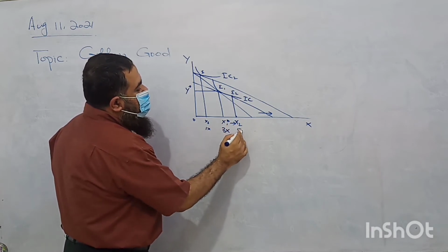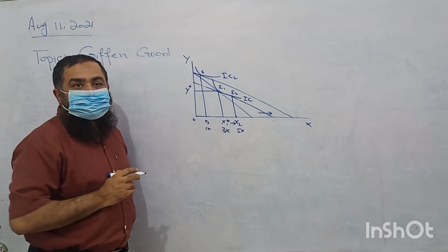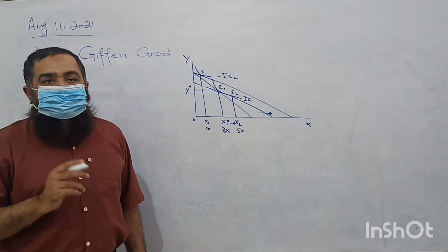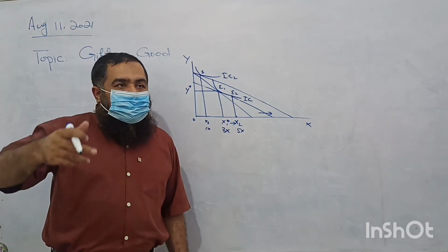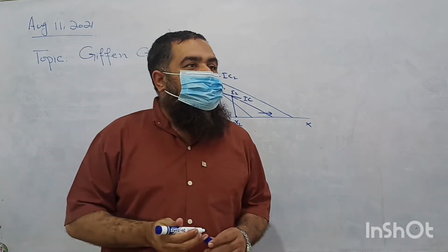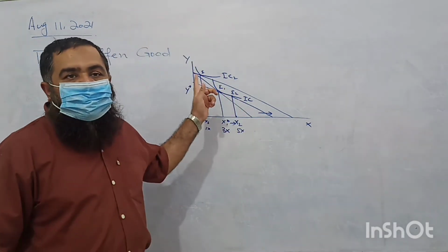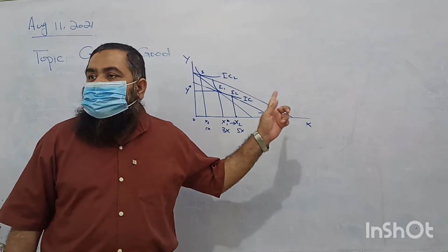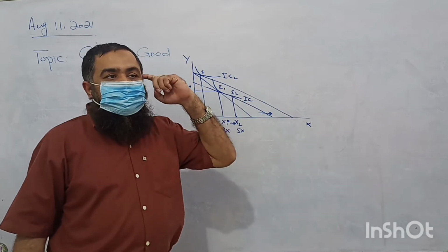Suppose he is going to consume 5X. The substitution effect says relatively X has become lower priced than commodity Y, so increase the consumption of X by 2 units.